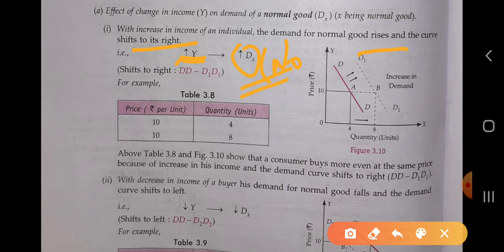Shift to right, that is, the demand curve is shifted from DD to D1. We have also taken the assumption that the price per unit is the same, that is 10, and the quantity increases from 4 units to 8 units. Here we have taken the price and the quantity. Price is constant in all the units, so the price line will be parallel to the x-axis.